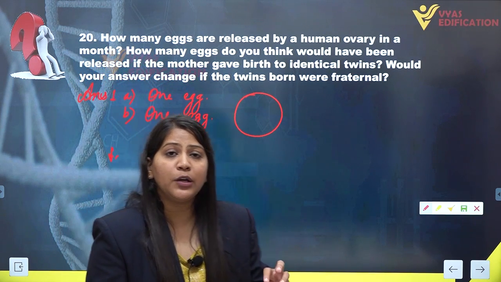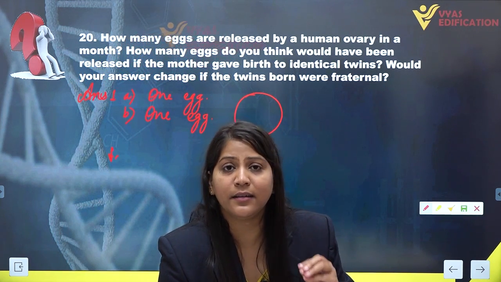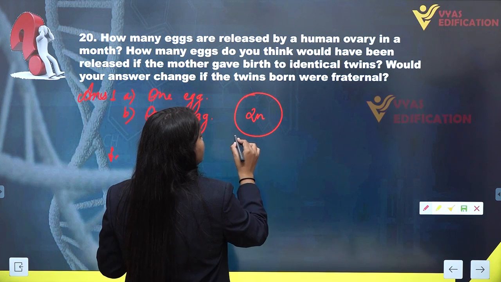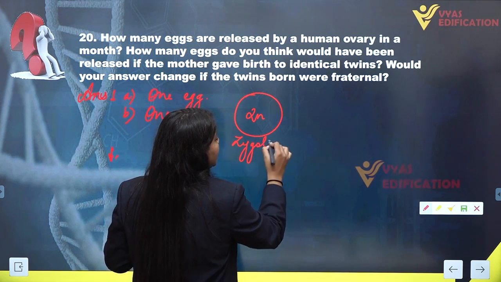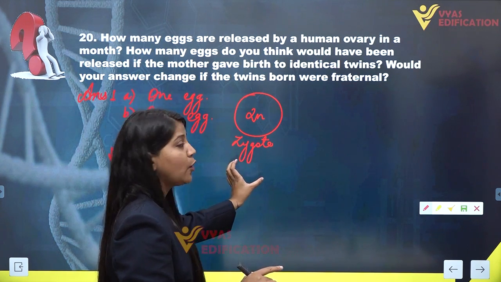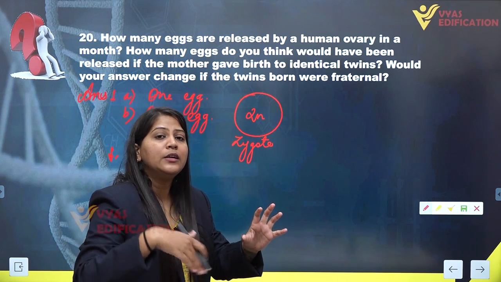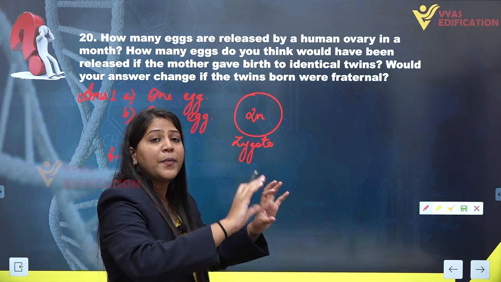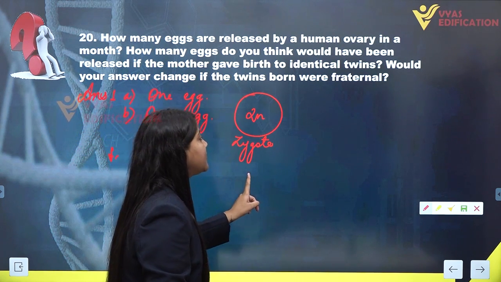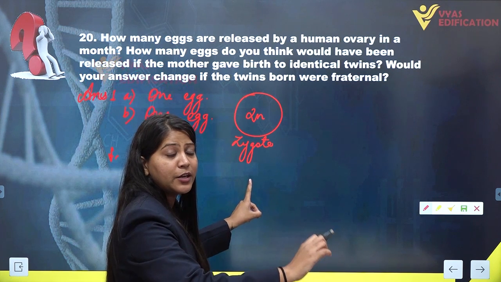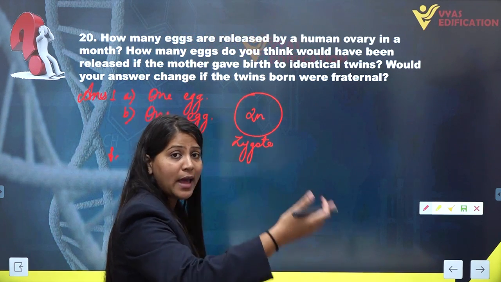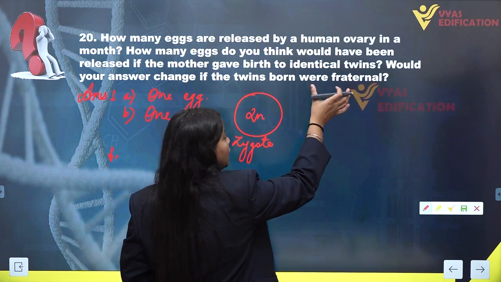After the fertilization, we know that a diploid cell is formed, that is the zygote. Let's suppose this is a zygote which is 2n. Now, we are discussing the case of identical twins. In a normal case, we know that the zygote cleaves and forms an embryo further. Now, in the case of identical twins, when this zygote cleaves into many blastomeres or different types of cells to form an embryo, what happens in this case?